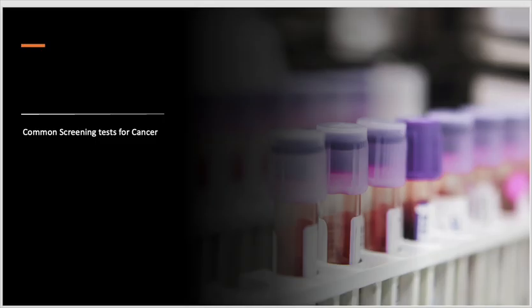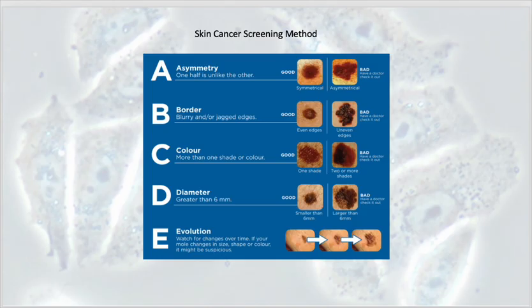So some screening tests. Screening can be used to rule out if something is cancerous or not. Skin cancer screening is a very common measure for skin moles and to determine if a mole is cancerous. So they use this ABCDE protocol here.